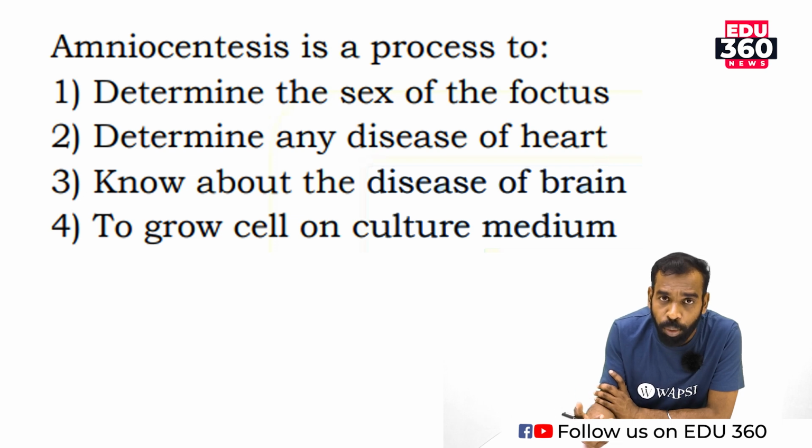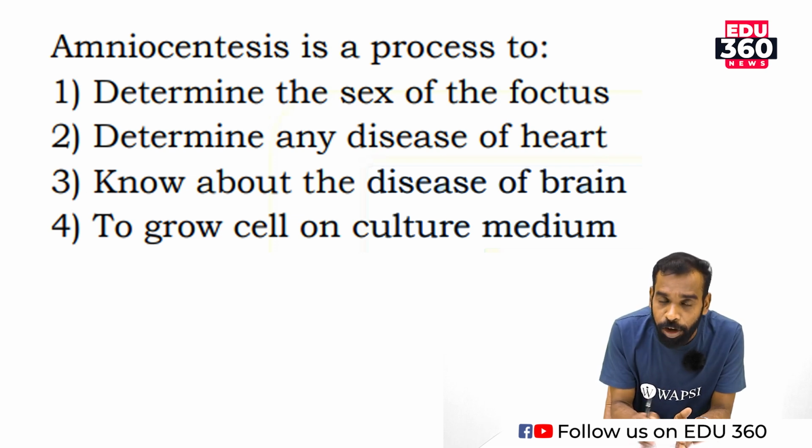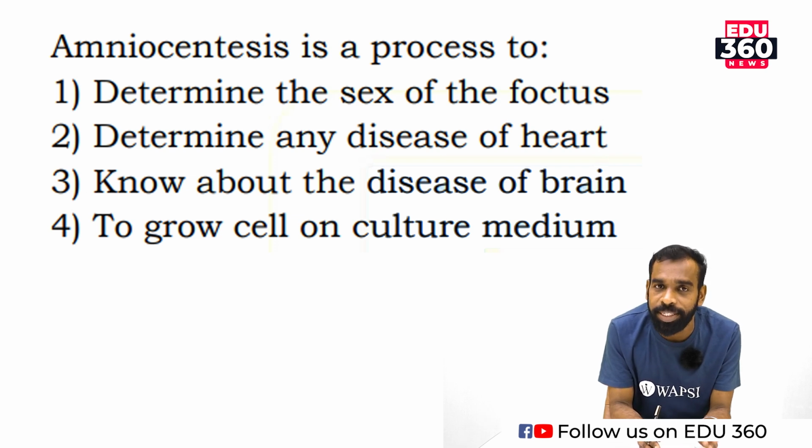So for what process is this amniocentesis? Amniocentesis is a process by which we take amniotic fluid, and from the amniotic fluid cells will be isolated and the chromosome pattern will be analyzed. Get me?